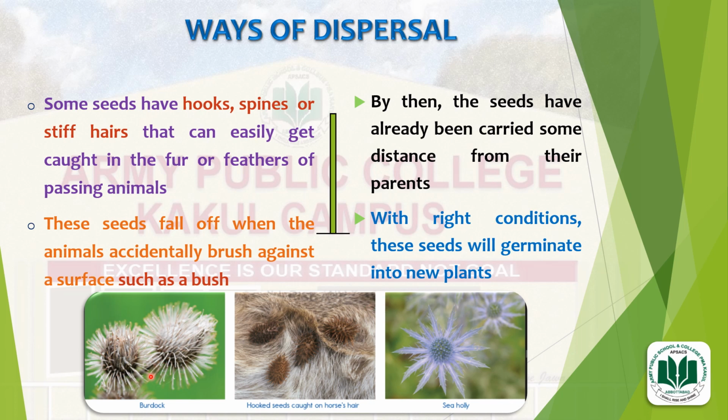For example, in the diagram, you can see burdock seeds, hooked seeds caught on horsehair, and sea holly. These seeds have hooks, spines or stiff hairs that get caught by the fur or feathers of passing animals, and when these animals move from one place to another, the seeds will be carried far away from the parent plant, so they can be dispersed, and under right conditions these seeds will germinate into new plants.